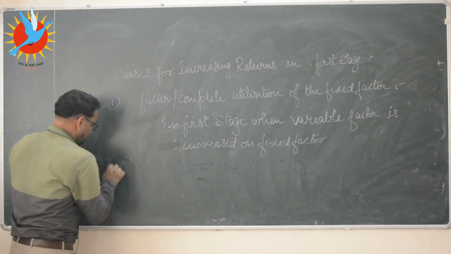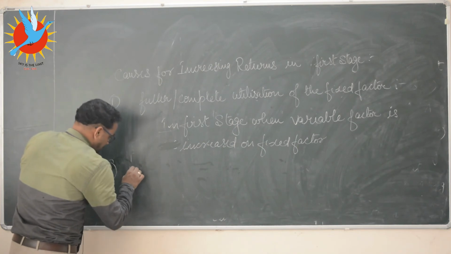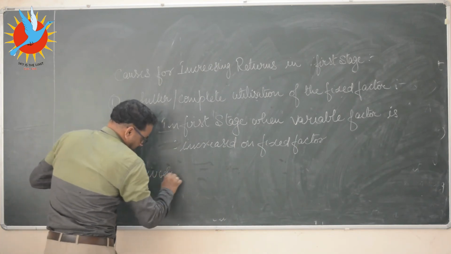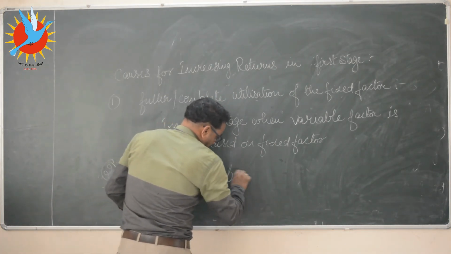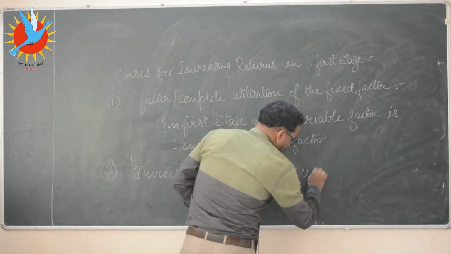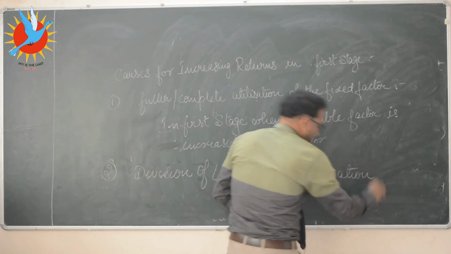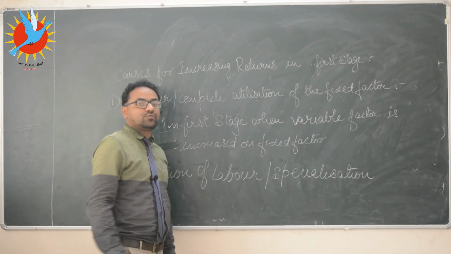The second reason is specialization or division of labor. Division of labor is also called specialization. The students who have opted for commerce as a subject might know that both are synonyms. What is the meaning of division of labor?